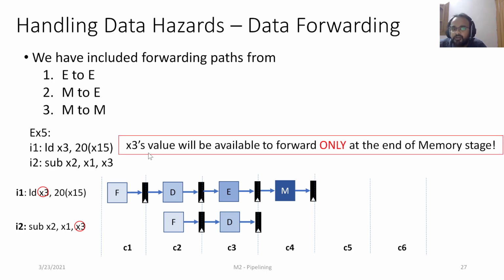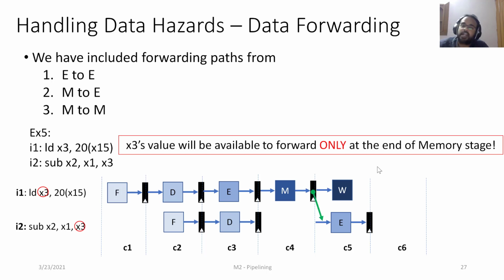So we stall for 1 cycle, and in the 5th cycle, the value in RY will be forwarded to the beginning of execute stage. So effectively, at the beginning of the 5th cycle, x1 is supplied by the decode stage and x3 is supplied by RY, so that the subtract operation can be performed.